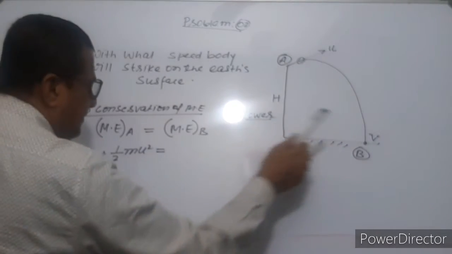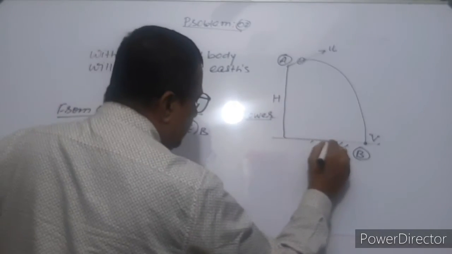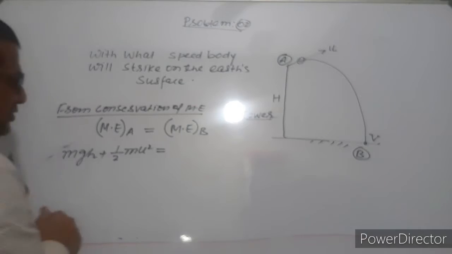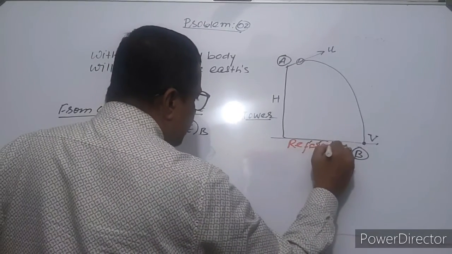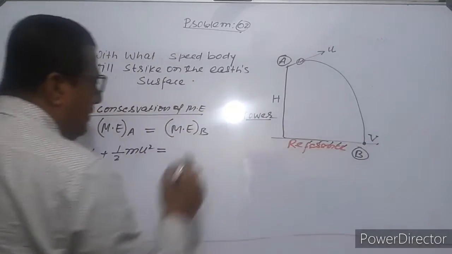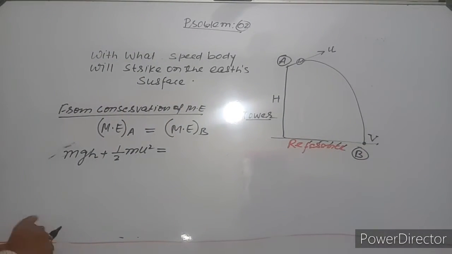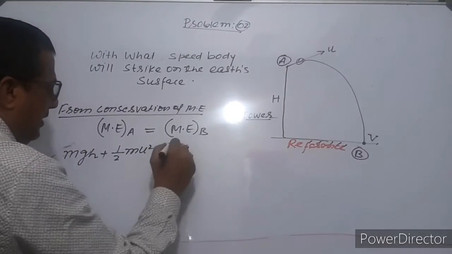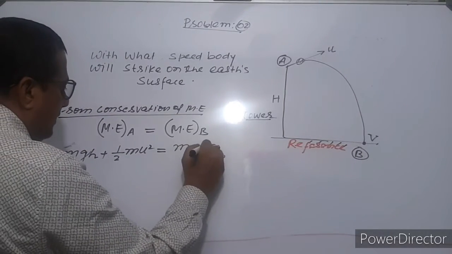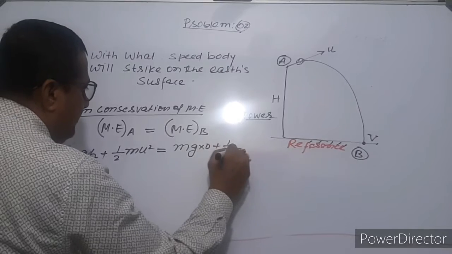Mechanical energy at B: this is the reference position, meaning height will be measured from here. So here the potential energy at position B, height will be 0, plus half mv square.